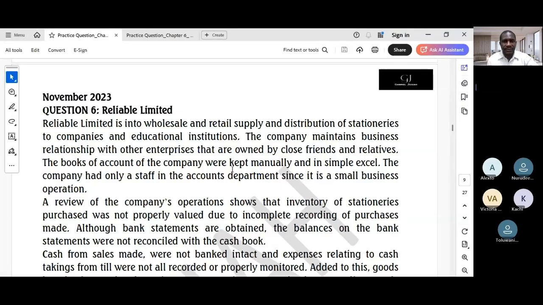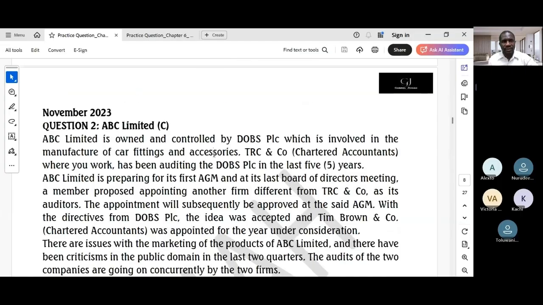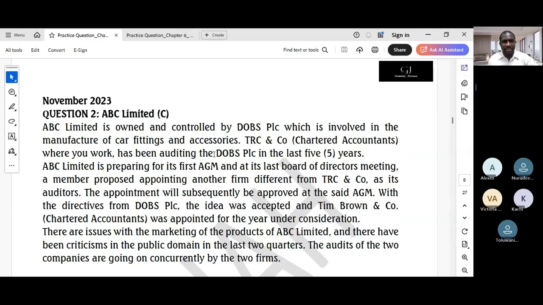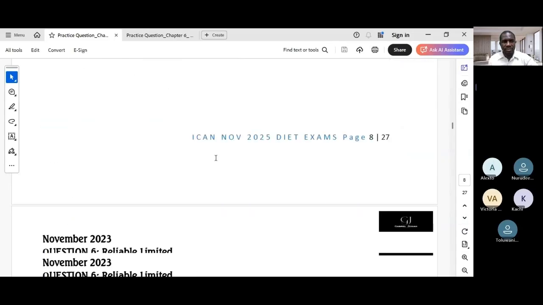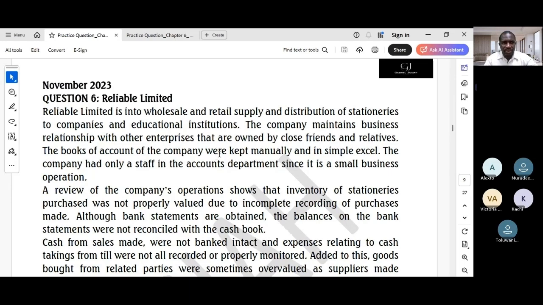Okay, we stopped at the last question, which was the same November 2023, question 2. That was what we treated last. ABC Limited, the C part of that question. So today we'll be looking at the same November 2023, question 6, which the title or header of that question is Reliable Limited. So we'll continue with that, and it's a long read, so I'll be fast.